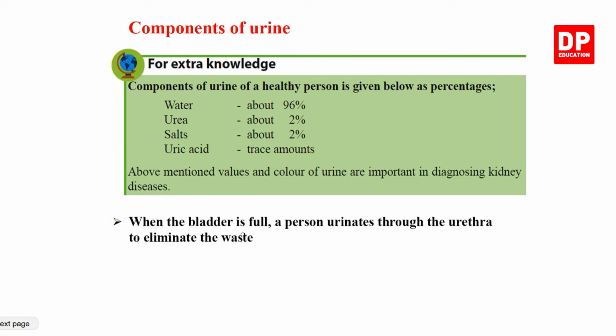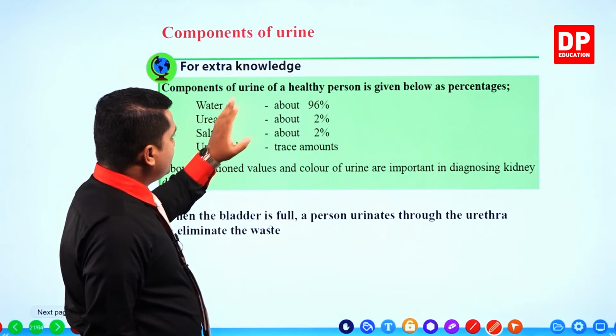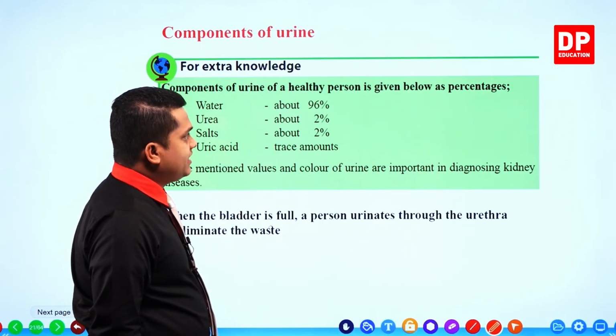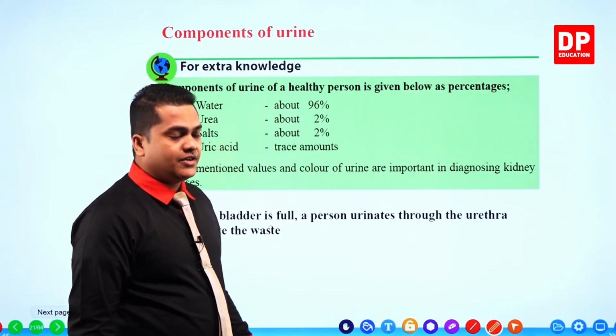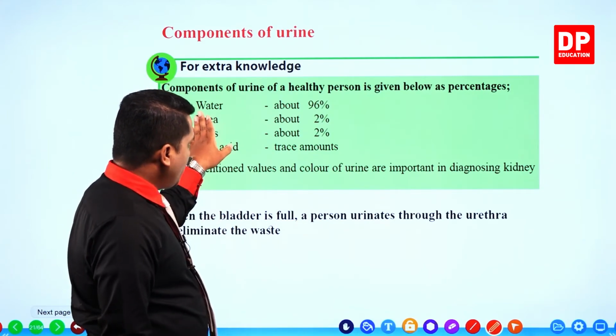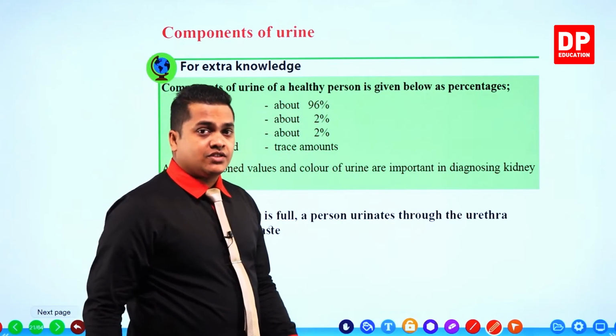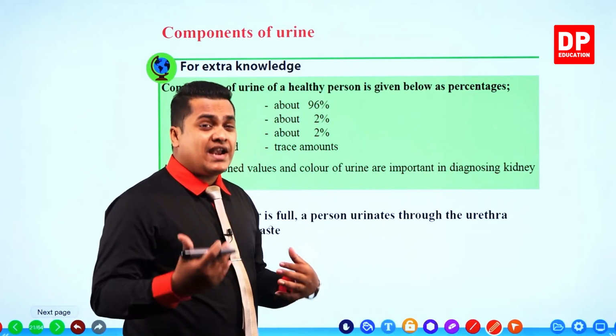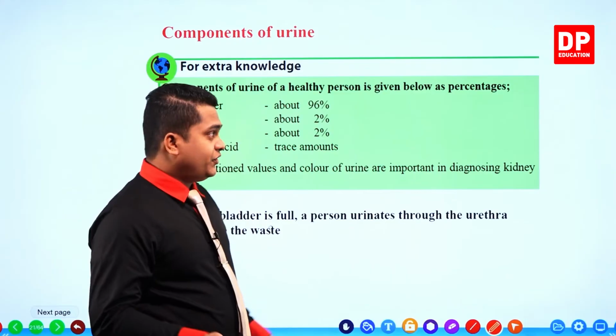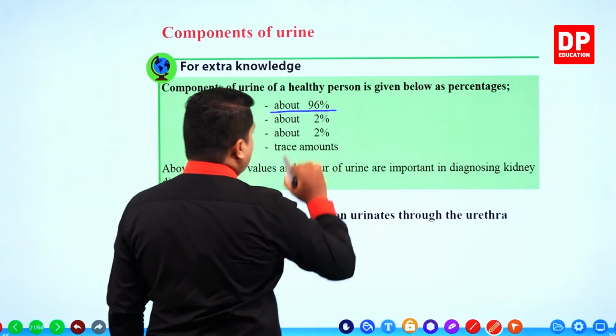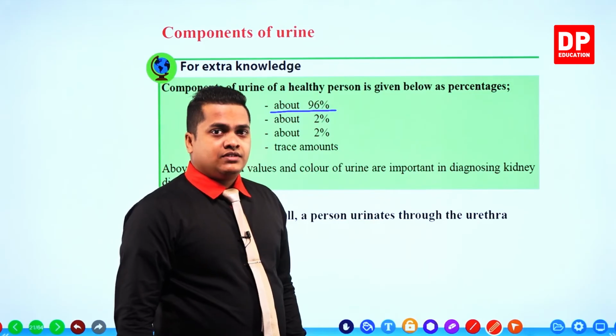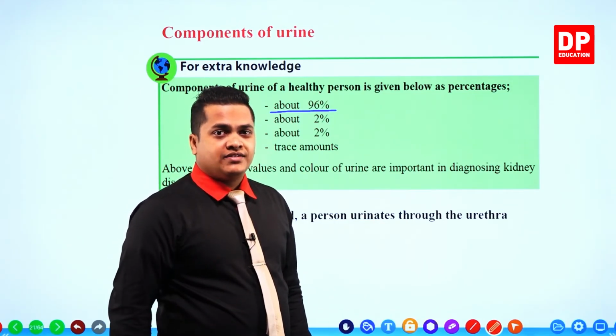See, you are given the components here. For your extra knowledge, my dear children, this is the percentage. Components of urine of a healthy person are given below as a percentage. So like I told you, water is about 96%. I told you in the earlier case also, it's more than 90%. If you take it to a percentage, it's about 96%. Actually, almost everything is water.